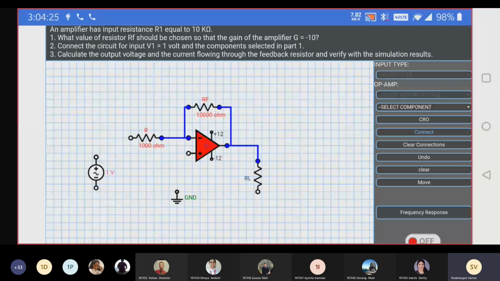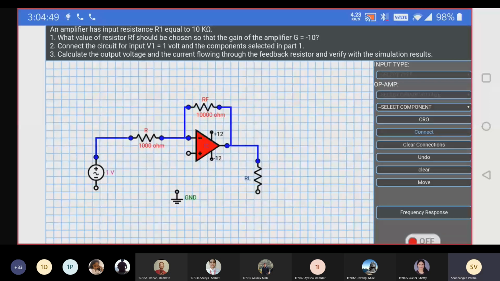Now go to connect and then connect the supply. Place the blue dot on that terminal and next click it to one terminal of the resistor. See, the connection is done. So we have applied the input to the input resistor.